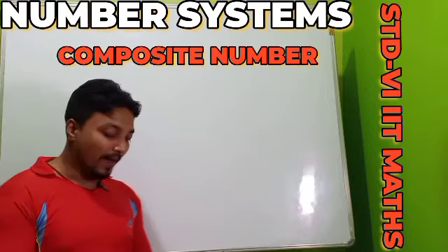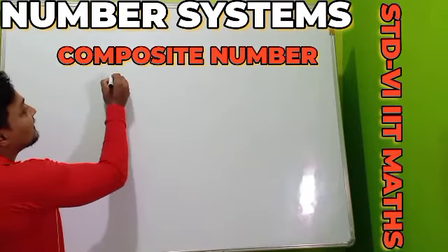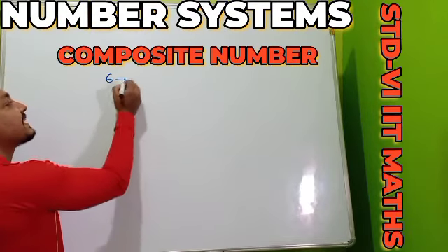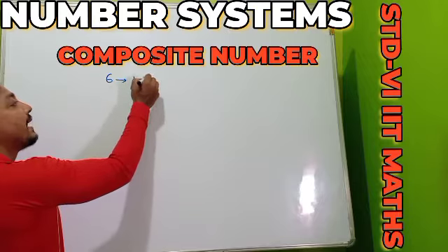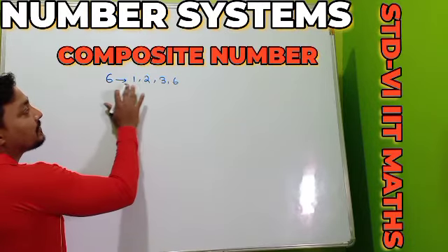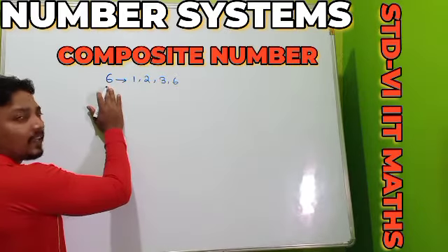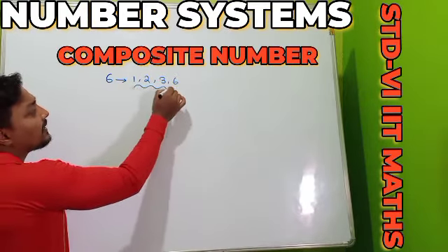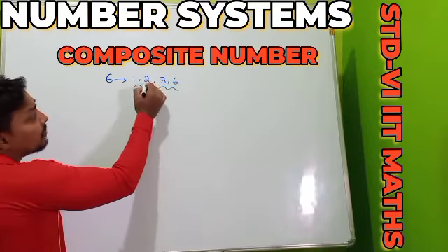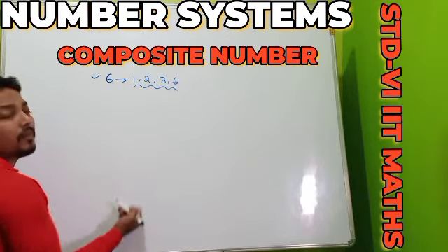Here I am showing you one of the examples. See carefully. Suppose one number is 6, and 6 can be divisible by 1, 2, 3, 6. Otherwise, one can say that the factors of 6 are 1, 2, 3, 6. So here the number of factors is more than 2, so the number must be a composite number.